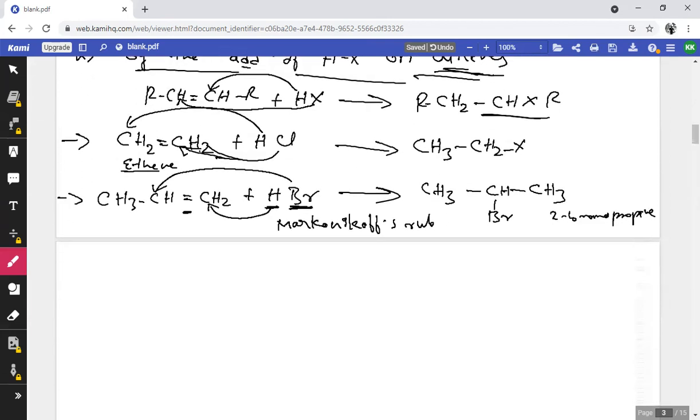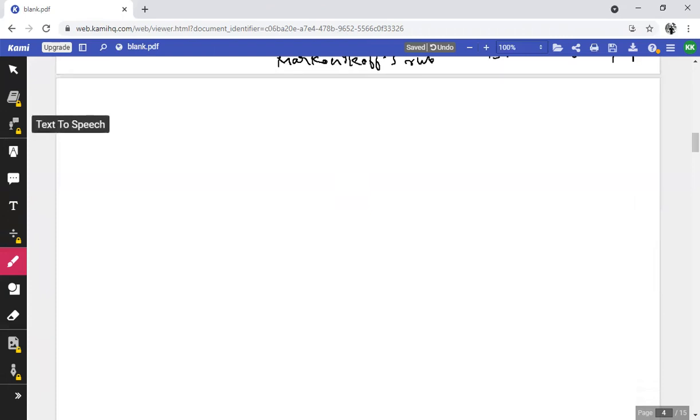Okay, let me go for the third one, which is important, that is by alcohols. We can prepare monohalides from alcohols, and there are a number of different methods.